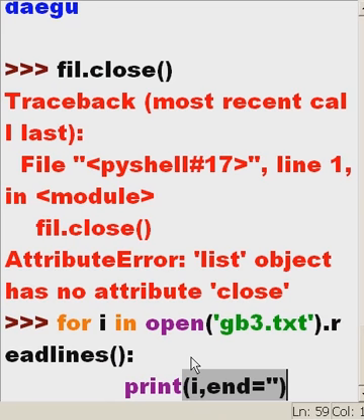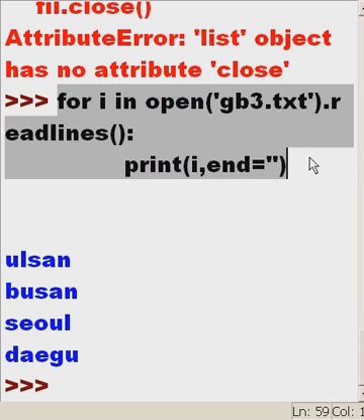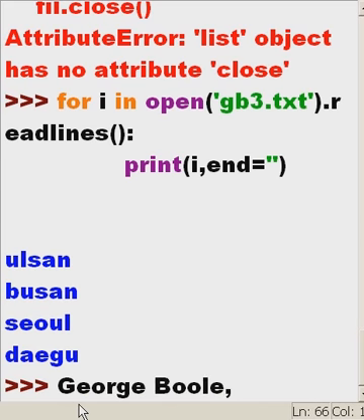Now let's see what happens. Enter, enter. Oh, it worked. That was really beautiful. So what we did was we condensed it all down from 2 lines into one statement. Wow. Well, that's all I have to say for now. This is George Boole saying bye-bye.